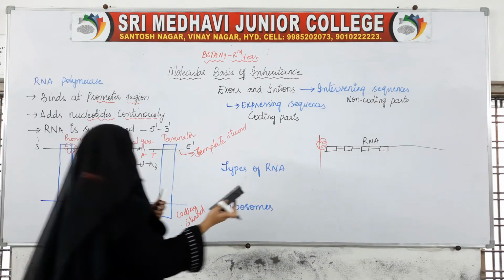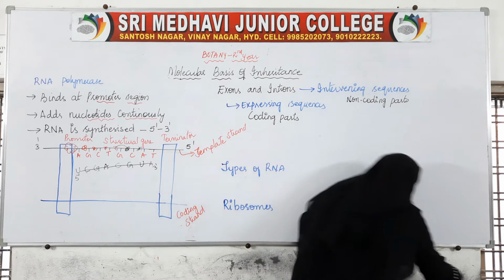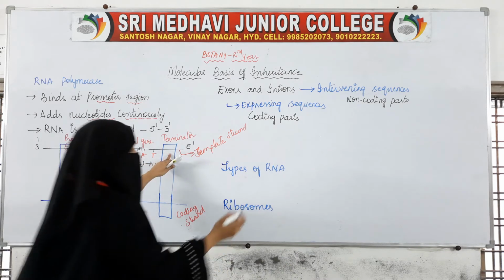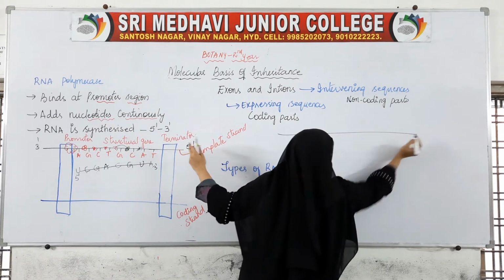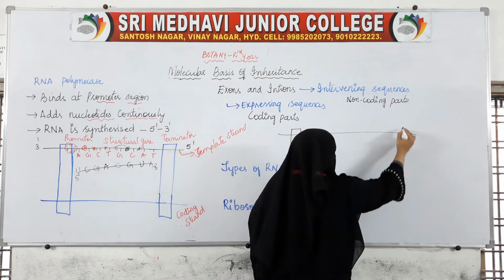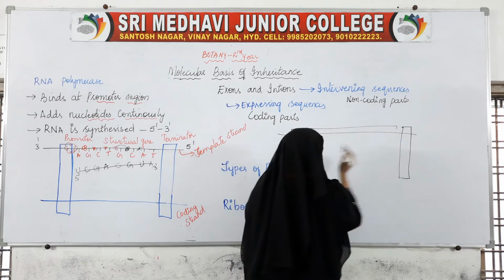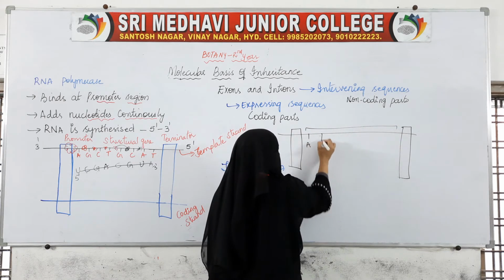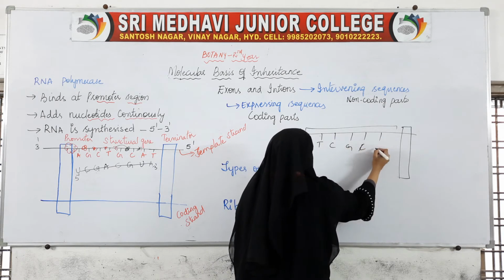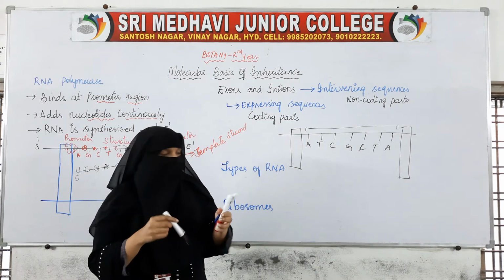Let us see this one. We say this is the template strand. Here we have the promoter, and here we have the terminator. This is the structural gene, and we have the sequence A, T, C, G, C, T, A on this one.